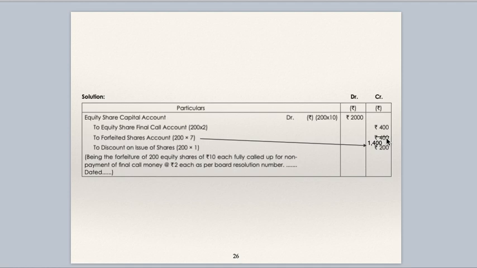This 400 is wrongly printed in the book. Make it 1400. They have received 7 rupees, but they have not received final call money 2 rupees. So 200 into 2, 400 is to be transferred to equity share final call or calls in arrears, and whatever money they have received gets transferred to forfeited shares account. Originally, shares were issued at discount. So discount on issue of shares, rupee 1, 200 into 1, 200. That is how you are supposed to show this journal entry.